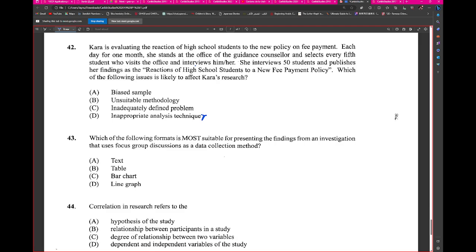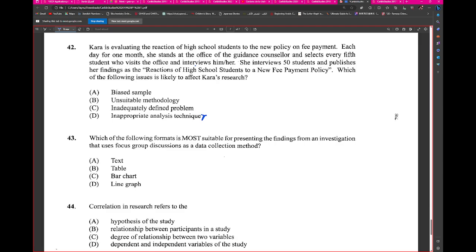Sir, so what is the answer? Wait, hold on. I want to hear what Clint is saying. Give me a second. I was asking, why do you say it's an unsuitable methodology? I was saying that because the sample population wouldn't have been representative, and that is encompassed within the methodology. 50 students isn't representative of the... Okay. When I was saying that, I was implying that the policy applied to multiple high schools. Then B would be the answer.